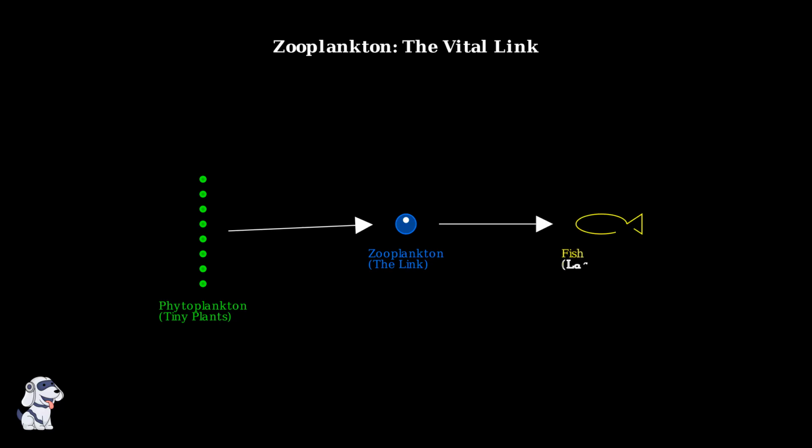Zooplankton are incredibly important in aquatic ecosystems. They serve as a crucial link in the food web, connecting tiny microscopic plants called phytoplankton to much larger animals like fish. Think of zooplankton as nature's middlemen. They eat the tiny plants and then become food for bigger animals. Without them, the ocean's food web would collapse.